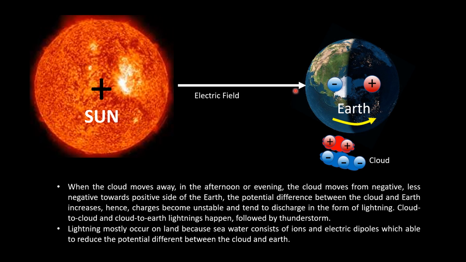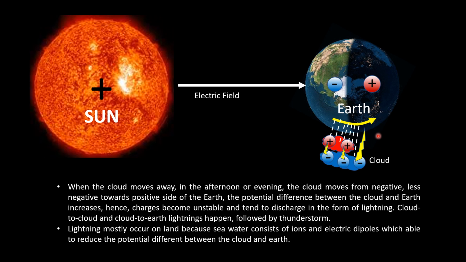When the cloud moves away in the afternoon or evening, it moves from negative, less negative, towards the positive side of the Earth. The potential difference between the cloud and the Earth increases. Hence, charges become unstable and tend to discharge in the form of lightning. Cloud-to-cloud and cloud-to-earth lightning happen, followed by thunderstorm.